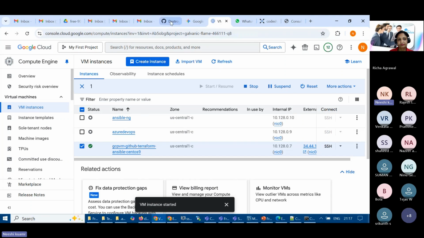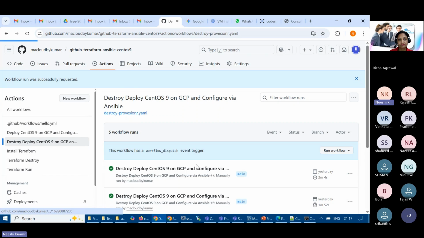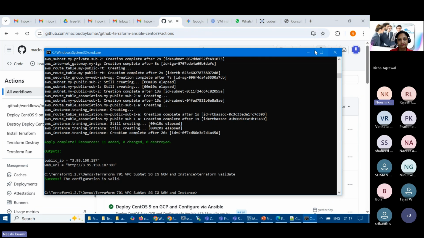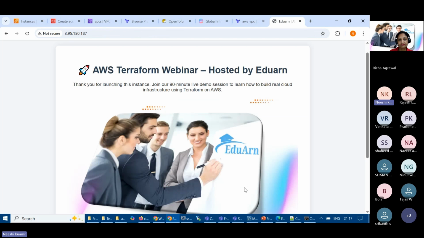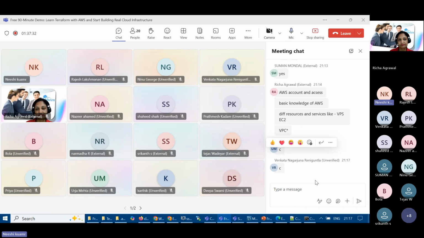In the GCP account also, I'll do it via the multiple actions runners here, and I can show you. So far, we have been running all that code manually, and with the help of Terraform and Ansible, it will be done with one command. I'll not do more than that, and our website will be up and running in a few seconds, right? So I'll do this demo, and after that there will be Q&A. Does anyone have any questions so far? Just type Q if you have a question.